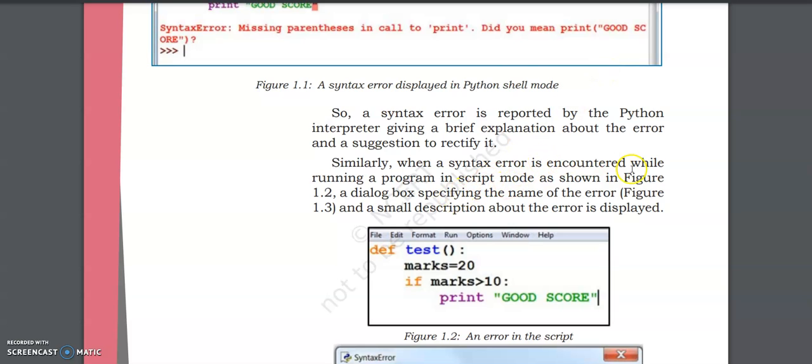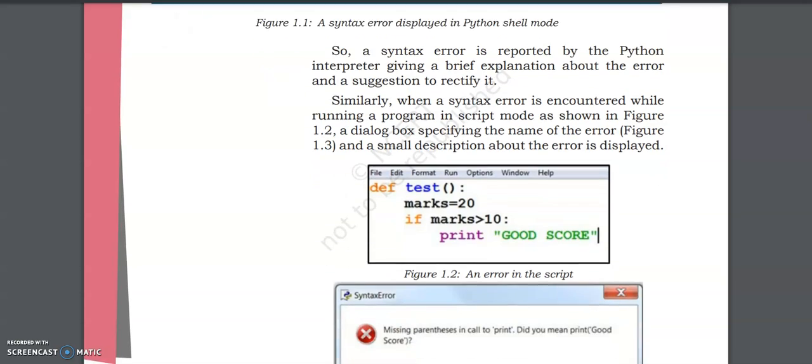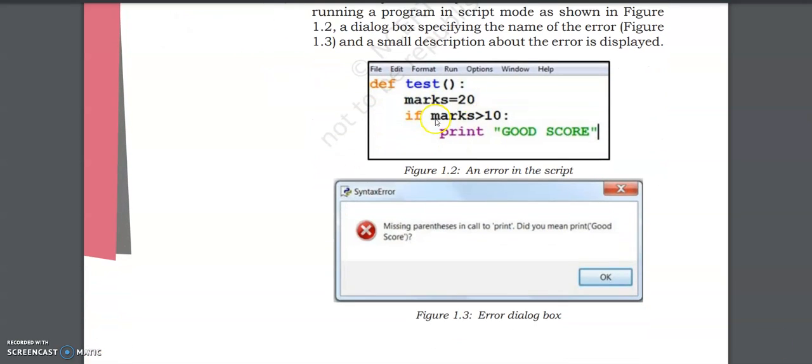Similarly, when a syntax error is encountered while running a program in script mode, as shown below, now let us look at this one. The first one is the shell mode and this is the script mode. Now look here. The first error came inside the same window where we were running the program.